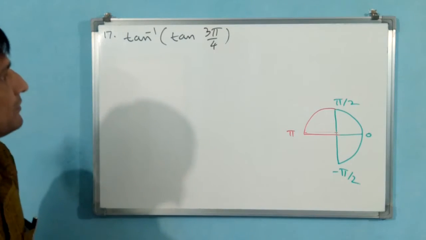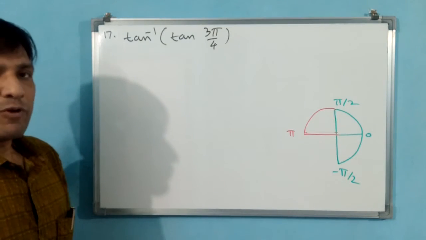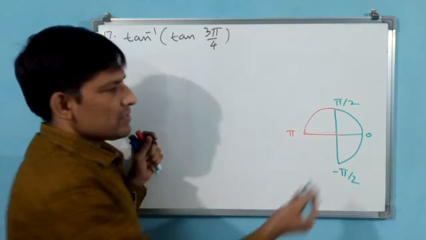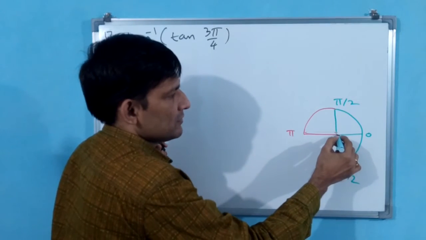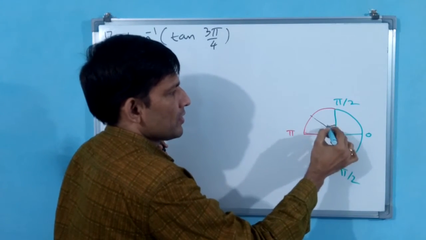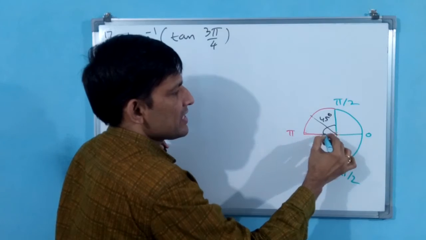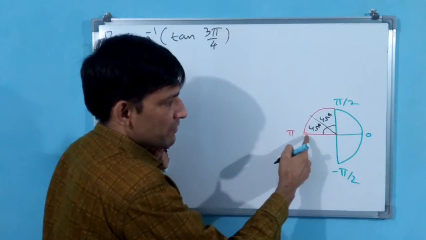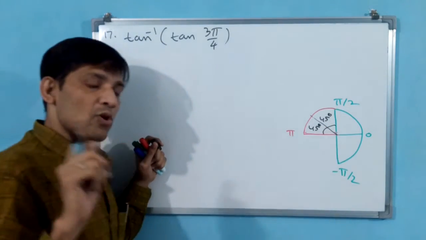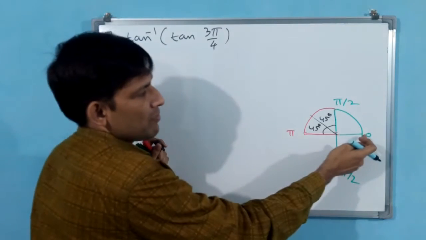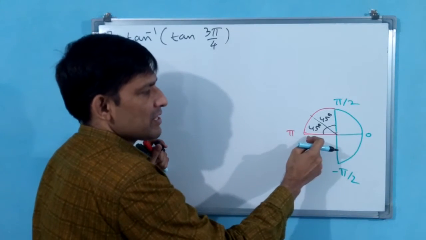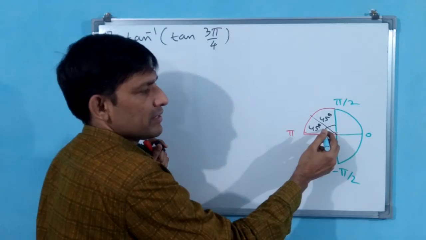Okay, now we come back again. Tan 3 pi by 4 means 135 degree. 135 means 90 plus 45. If here 45 degree is there, here what will be? Here also 45 degree. See, from the horizontal axis only you have to take the angle. From the horizontal axis 135, from here also horizontal axis 45 degree.